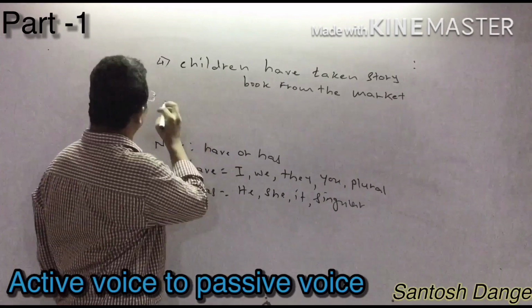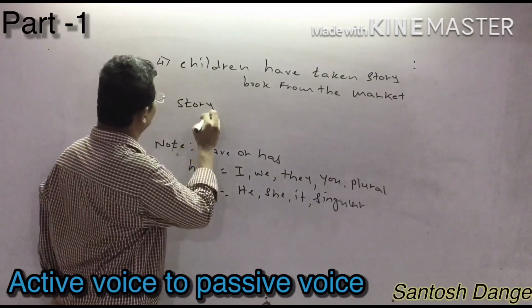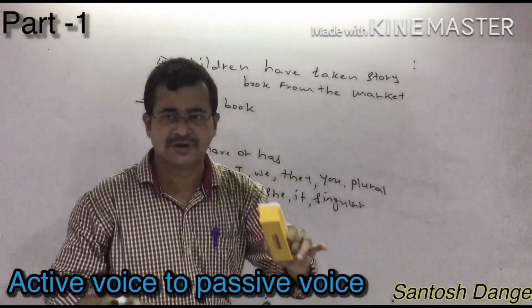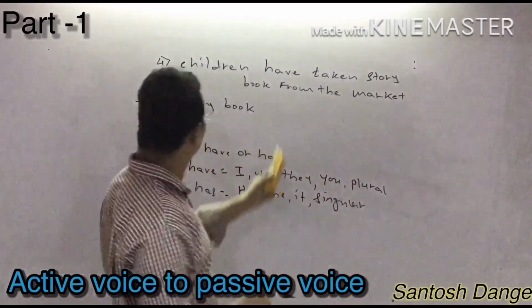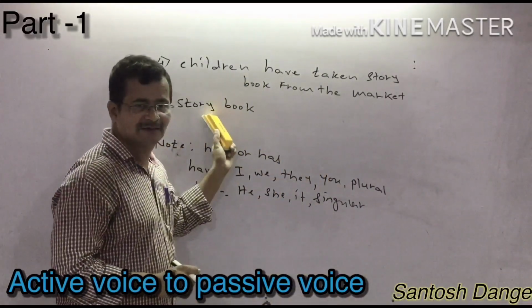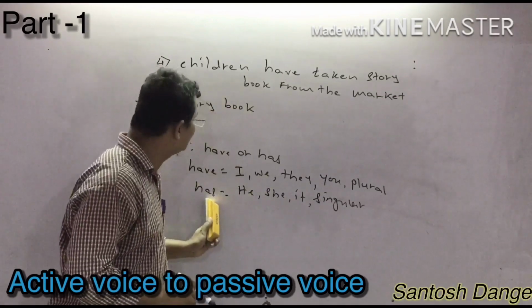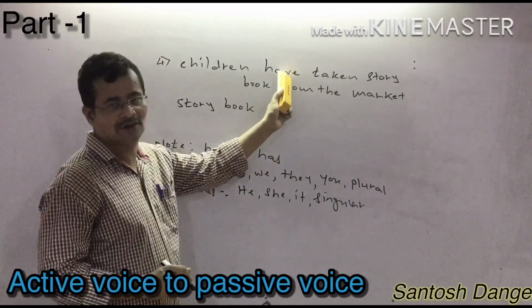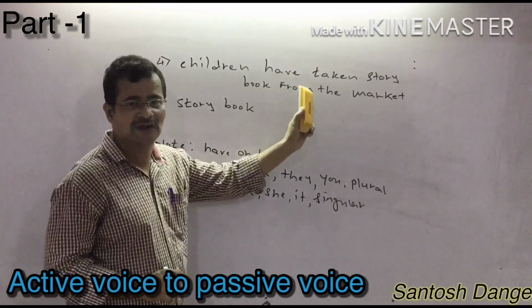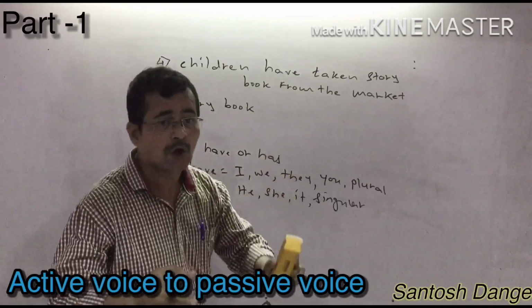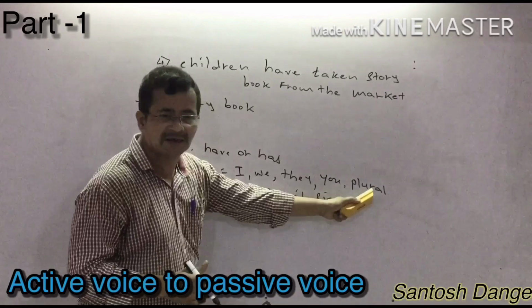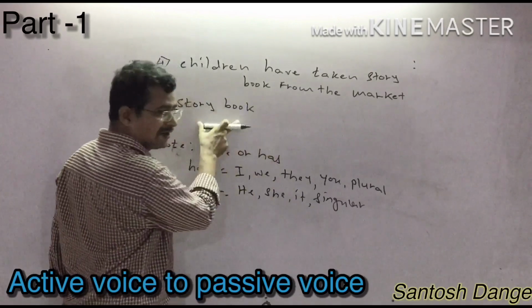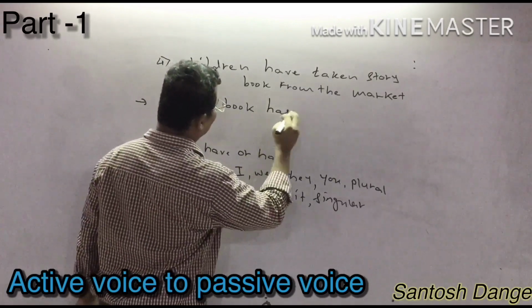So you have to write here storybook. Now you have to decide either have or has. How can you decide? According to the object and the subject. If it is singular, you can write has been. If it is plural, you can write have been. Why? Because they have given have in the sentence. It is a very important rule. Whenever they have given have or has, you can write either have been or has been according to the singular and the plural, and all these conditions. So I can write here storybook. It is in the singular form. So you have to write here storybook has been.